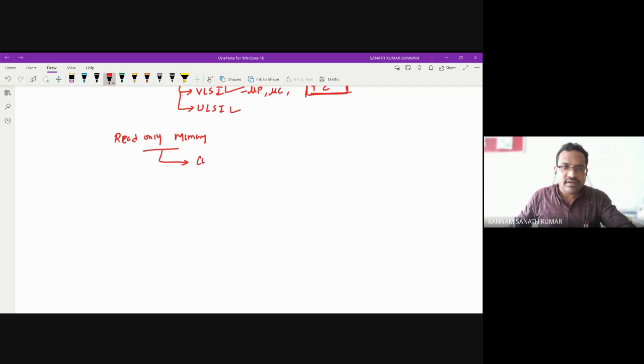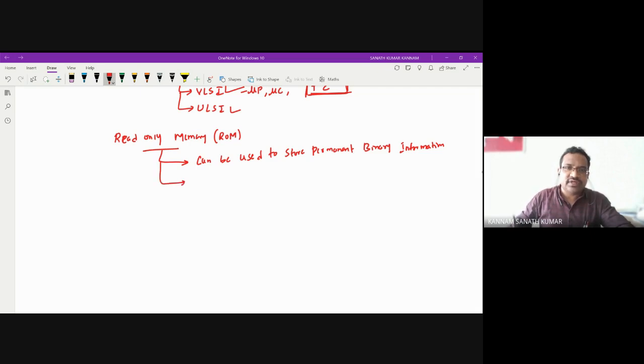So ROM can be used to store permanent binary information.